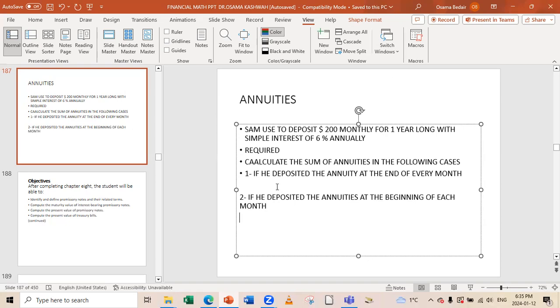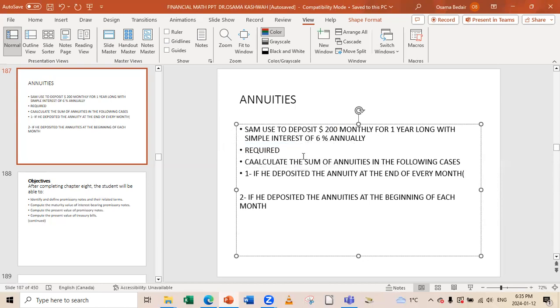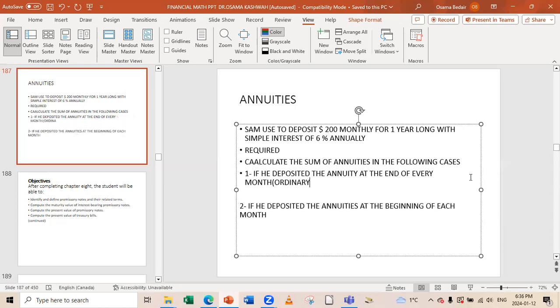The first case, if he deposited the annuity at the end. We said the end one is the ordinary, so this will be ordinary annuities.